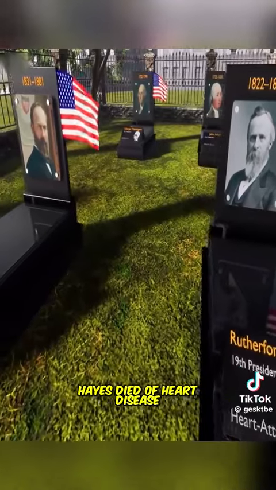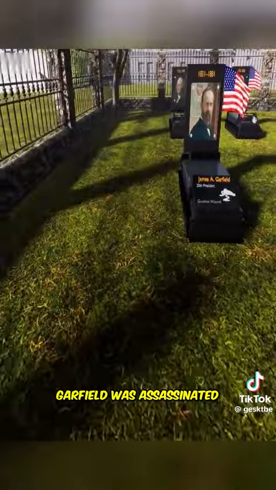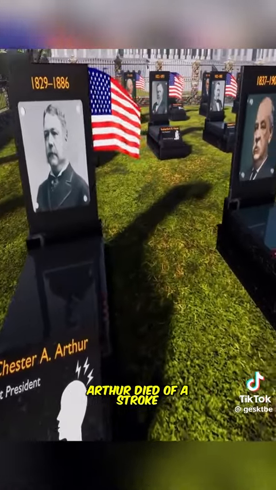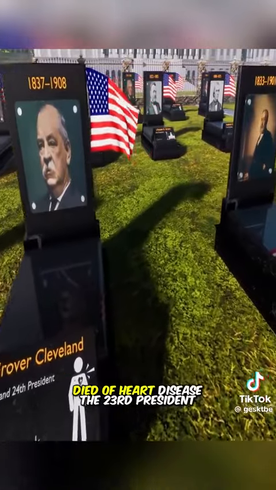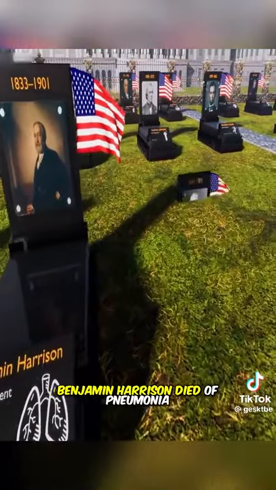Hayes, died of heart disease. The 20th president, James A. Garfield, was assassinated. The 21st president, Chester A. Arthur, died of a stroke. The 22nd president, Grover Cleveland, died of heart disease. The 23rd president, Benjamin Harrison, died of pneumonia.